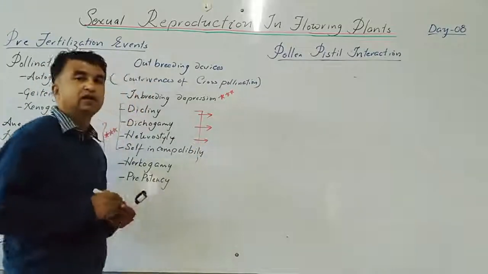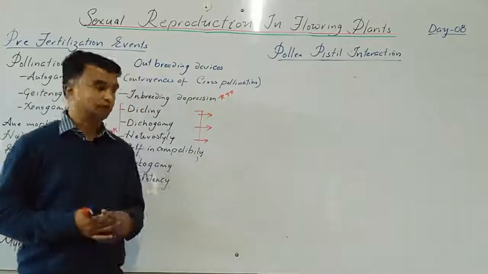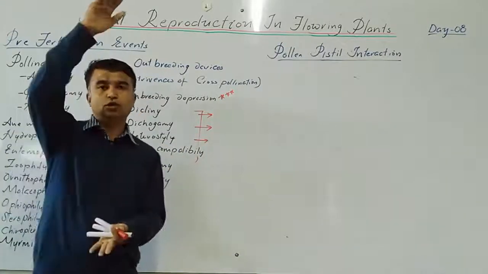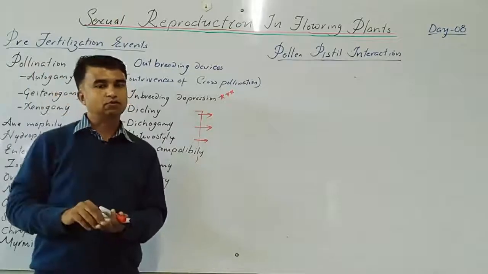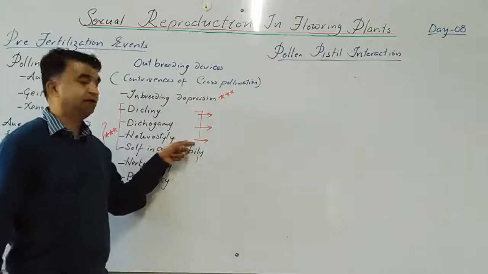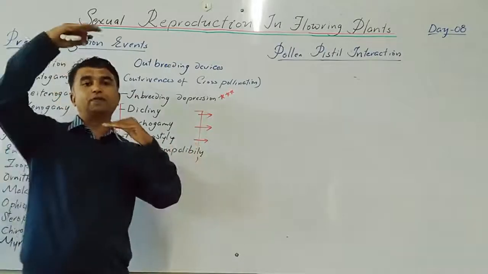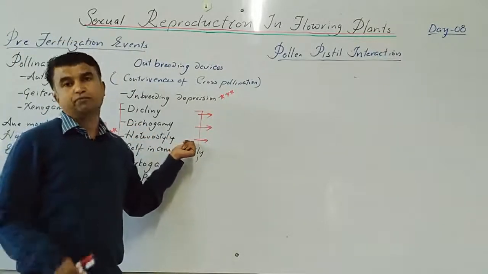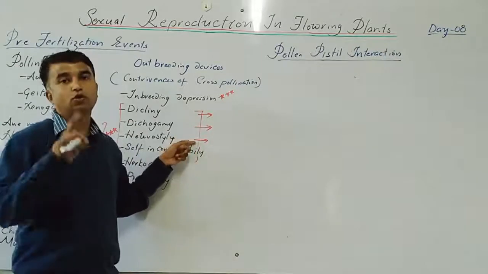Heterostyle means the style length is a differing one. So in the carpel the style may be long and the filaments short, or the style may be short and the filament long. So ultimately anther and stigma come on different platforms. So that will create the problem in self pollination, that promotes the cross pollination.